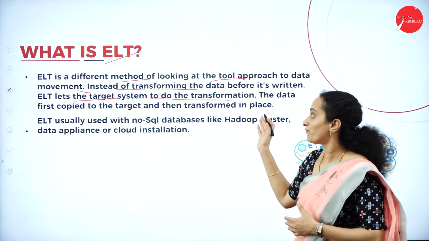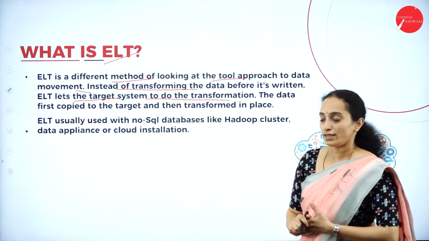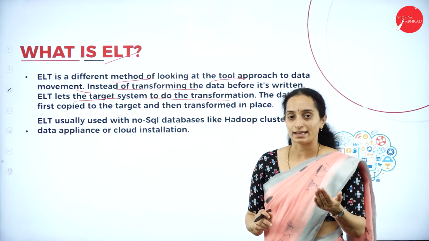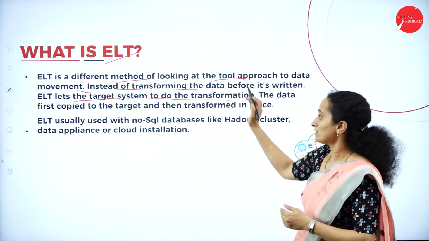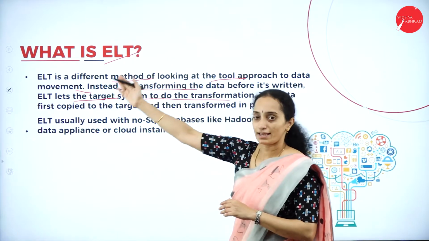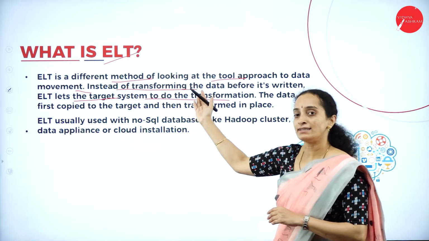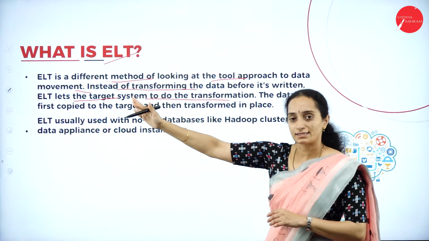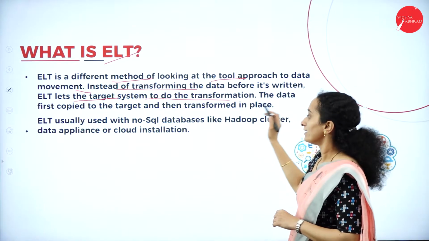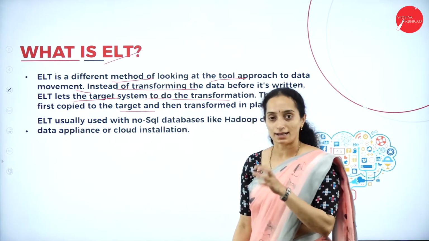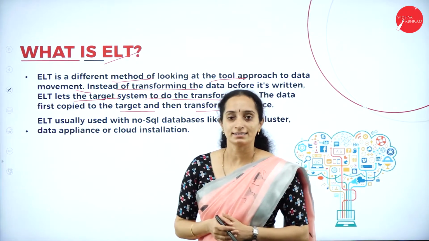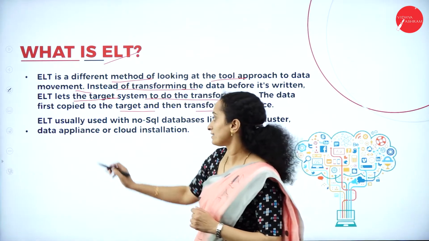Here, before loading, the transformation is done in ETL, whereas in ELT it is first loaded before the transformation is done. Here it is extract, load and then transform. Previously it is extract, transform and then load. The data copied to the target is transformed at a later stage. Transformation is the last stage.